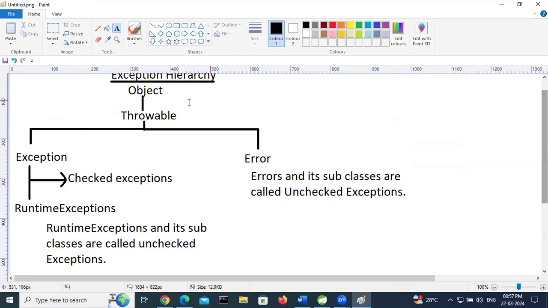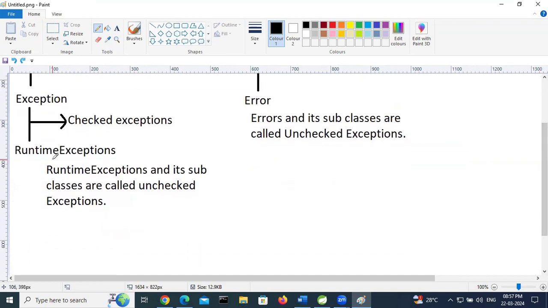What is the difference between checked exceptions and unchecked exceptions? Checked exceptions are the ones under Exception. Unchecked exceptions are under RuntimeException, and RuntimeException and its subclasses are called unchecked exceptions. Error and its subclasses are called unchecked exceptions.